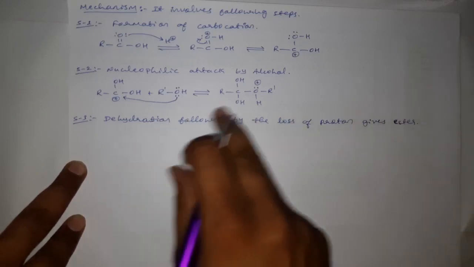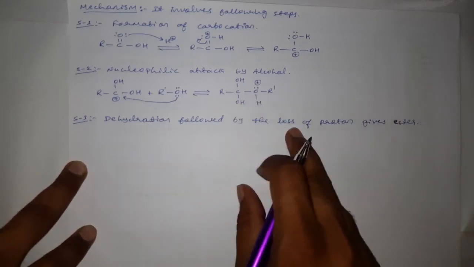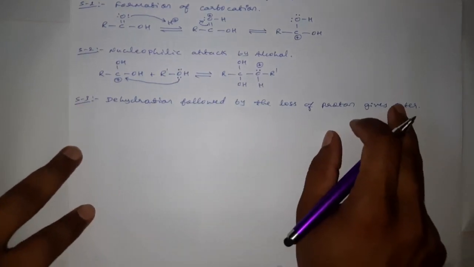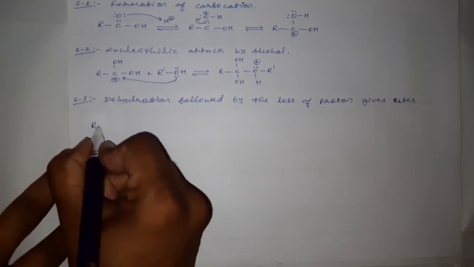The dehydration of this moiety followed by the loss of proton gives ester. See how it is taking place.